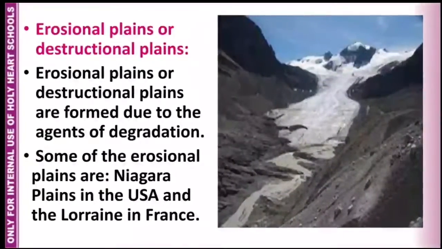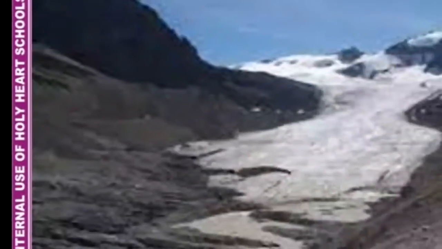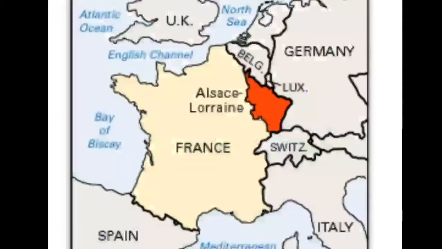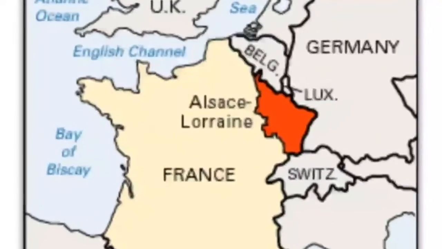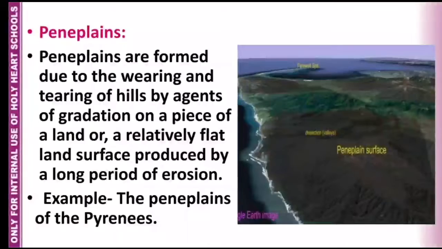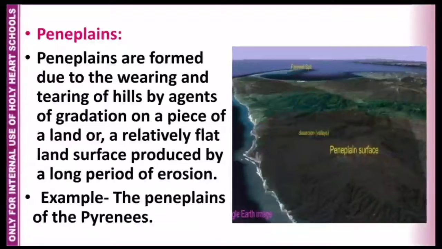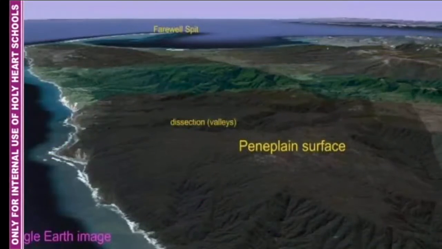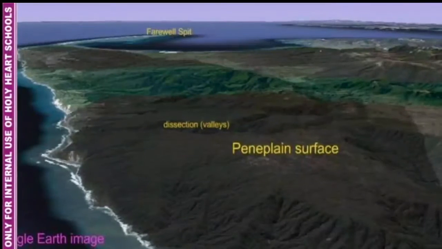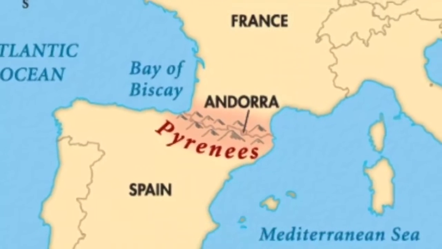Erosional plains or destructional plains. These are formed due to the agents of degradation. Some of the erosional plains are Niagara Plains in the USA and the Lorraine in France. Peneplains. These plains are formed due to wearing and tearing of hills by agents of gradation on a piece of land or a relatively flat land area produced by a long period of erosion. Example, the peneplains of the Pyrenees between Spain and France.